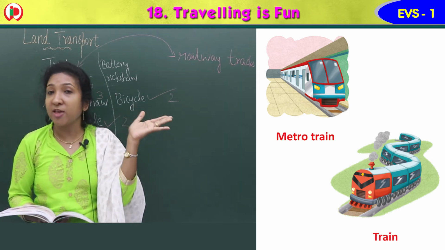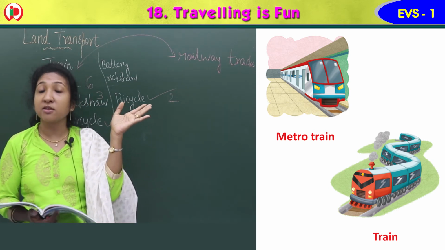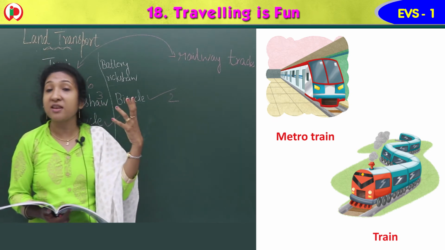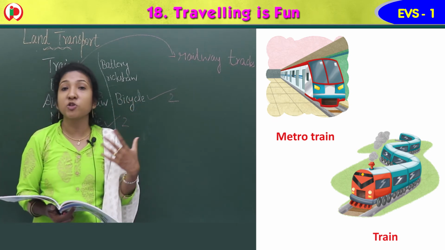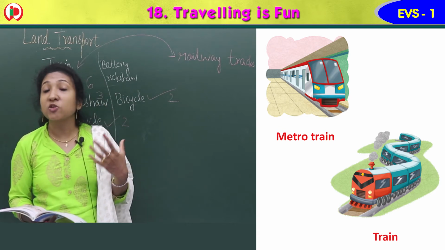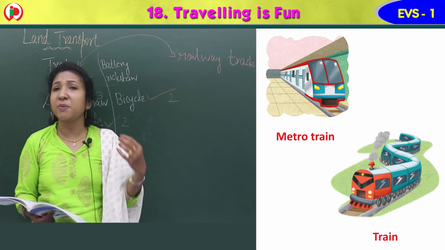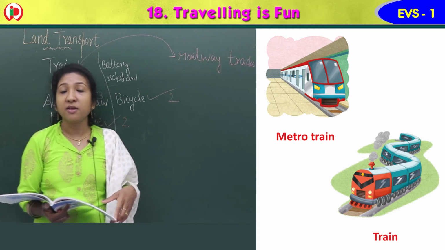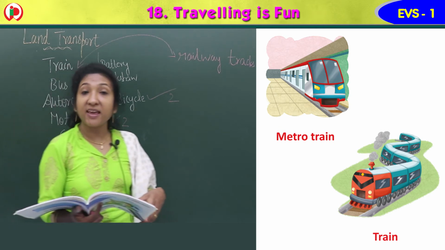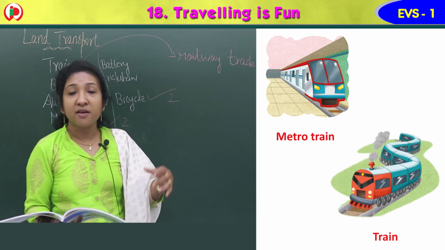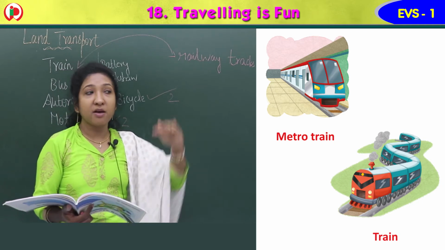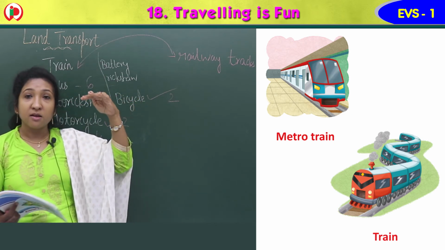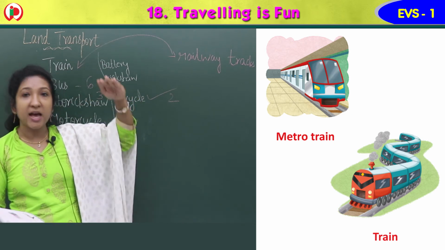So can you see the image here? It is the image of a metro train, isn't it? Nowadays we can see metro trains in major cities. In most of the cities we can see metro trains running, isn't it? Yes, many people take the help of metro train to travel. Yes, so they run on elevated tracks, means the tracks that are a little bit above the road. The tracks are made from the road level a little bit up.